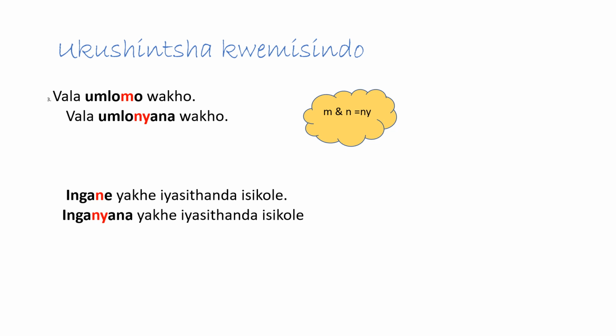We have these two sounds again, the m and the n. These are the nasals, omankankane. The mo will change into nya. Umlomo: vala umlomo wako, then vala umlonyana wako. So you're making the mouth small: close your small mouth.